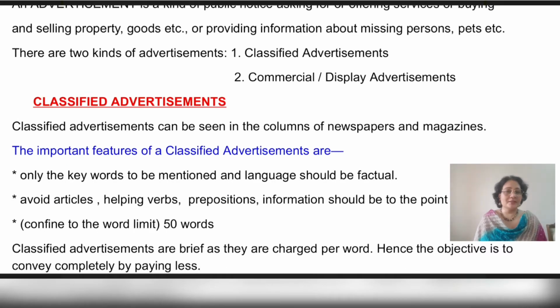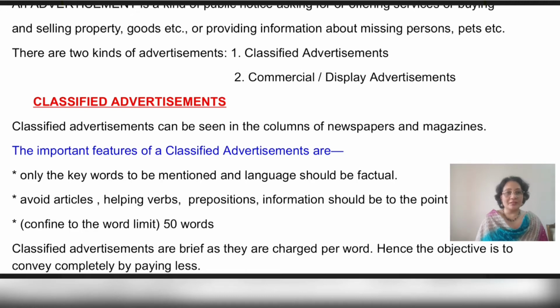Classified advertisements can be seen in the columns of newspapers and magazines. They are called so as they are classified or grouped as per the content in them into various categories like situation vacant, situation wanted, to let, for sale, kennel, missing, and so on.